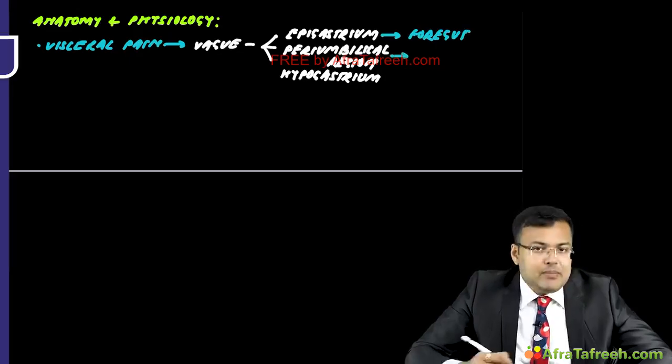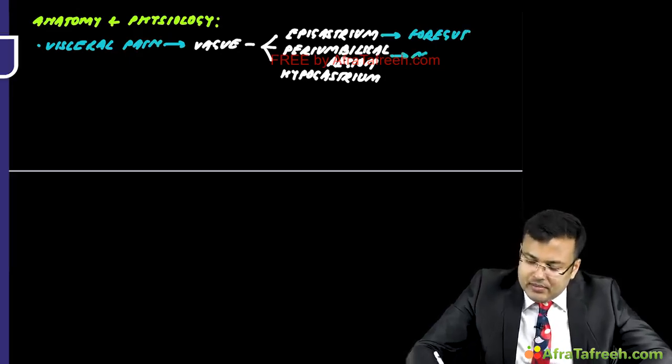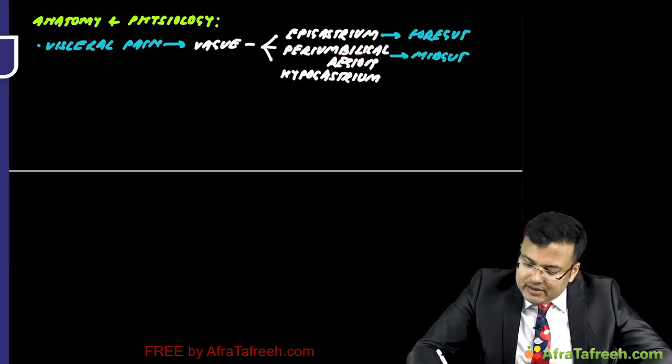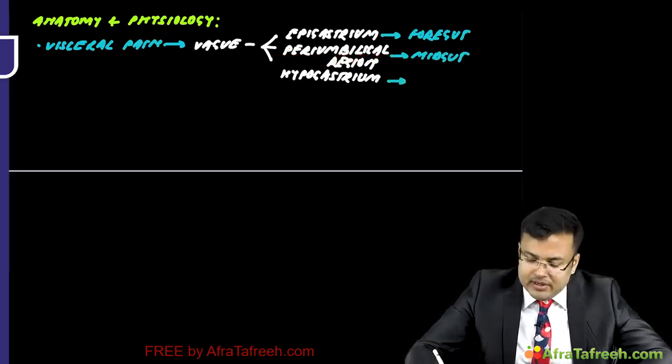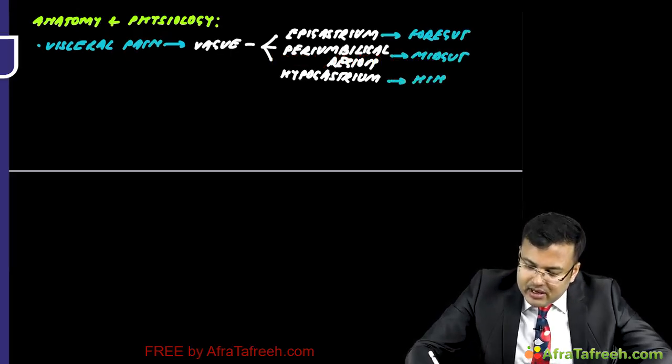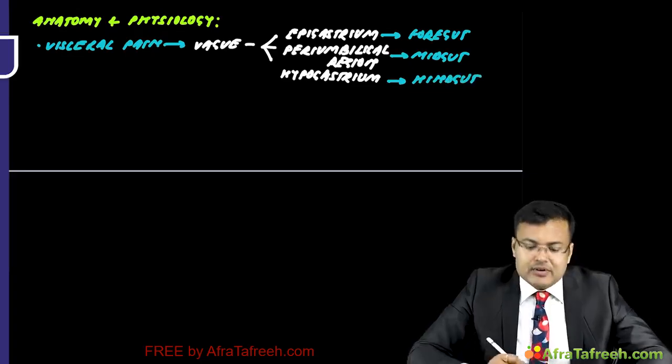If it is in the periumbilical region, the origin is from the midgut. And whenever it is in the hypogastrium or lower abdomen, the origin is from the hindgut.